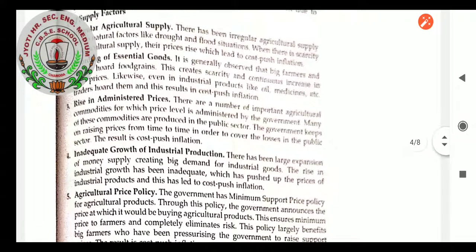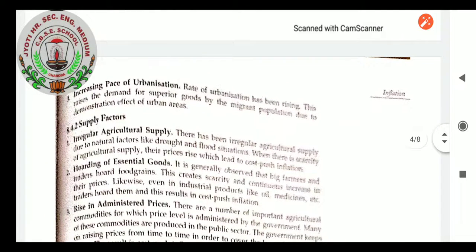When we go with the supply factors, students, you can see here irregular agricultural supply. There is no fixed season of rains. The most important thing for agriculture is a favorable season plus the favorable fertility of the soil, which can make productivity high. But due to uncertain reasons, the agricultural supply is going down. There has been irregular agricultural supply due to natural factors like drought and flood situations. When there is scarcity of agricultural supply, prices rise, which will lead to cost push inflation.